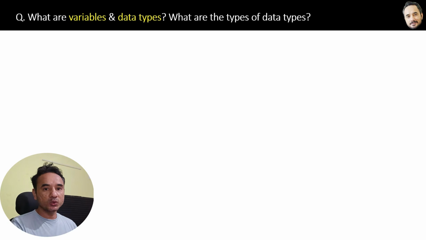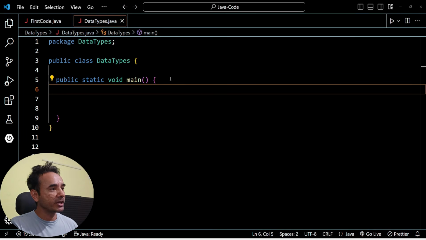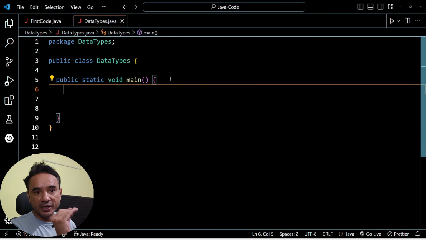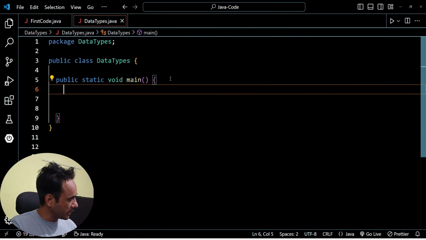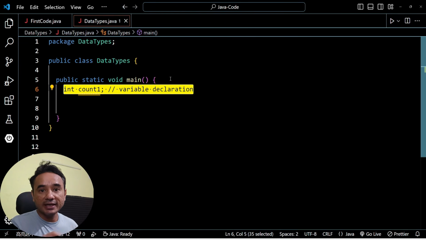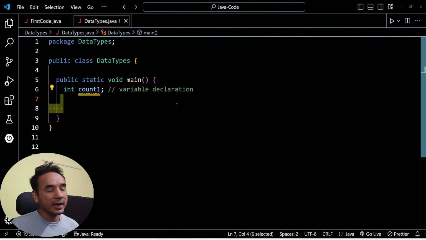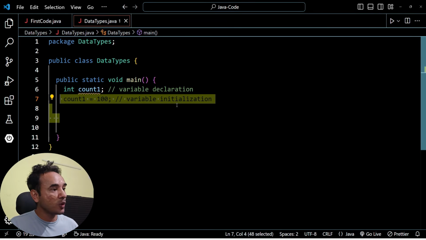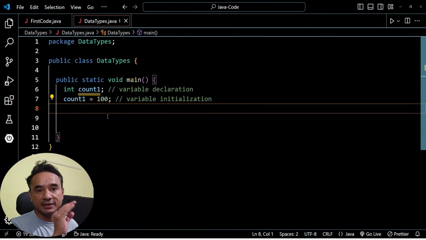Now let me show you the code for variables. Here is an empty main method. Like this, first we can declare any variable, and then we can initialize the value of that variable like this.